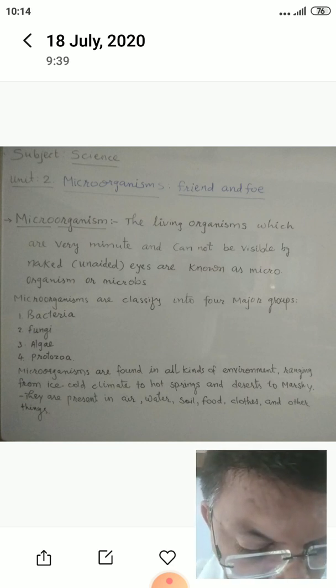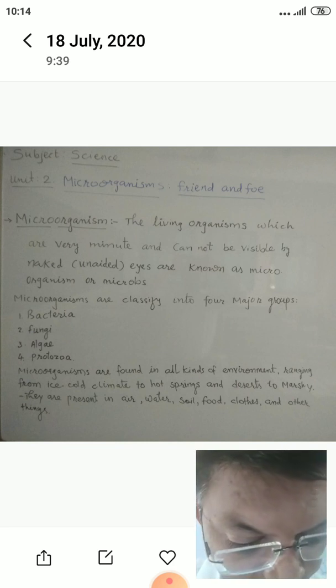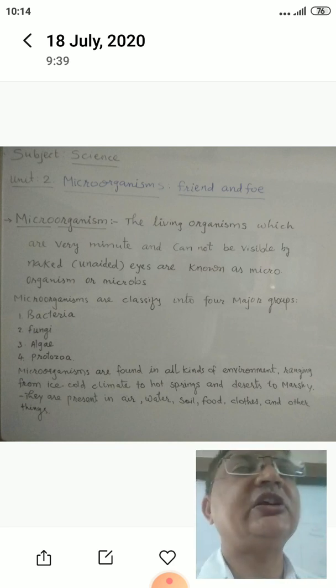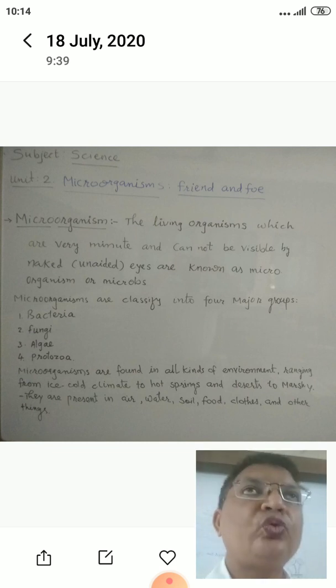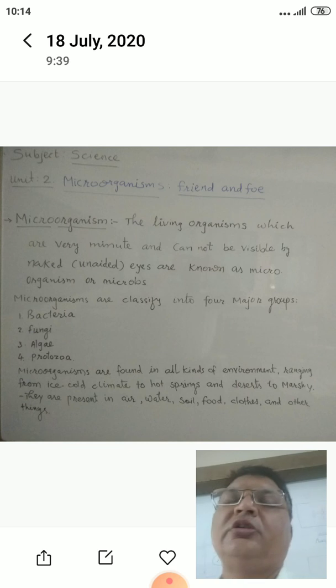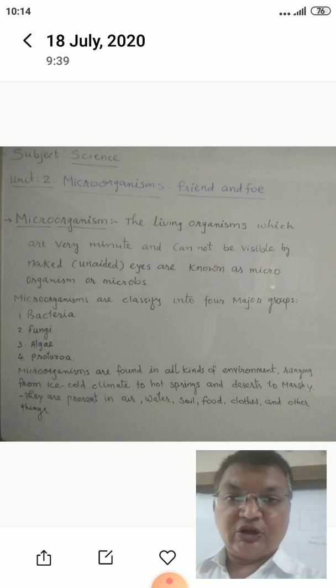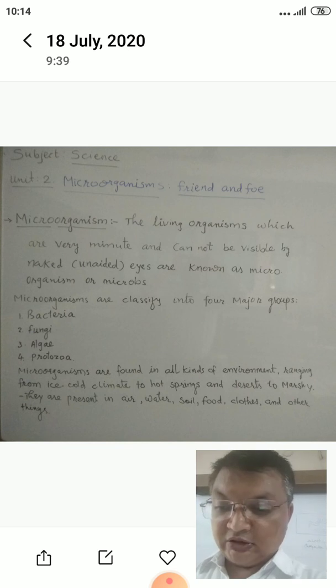Whatever waste is there, vegetable waste or remains of animals, feces and all, is removed from the earth by microorganisms. So in this chapter we learned a few points.